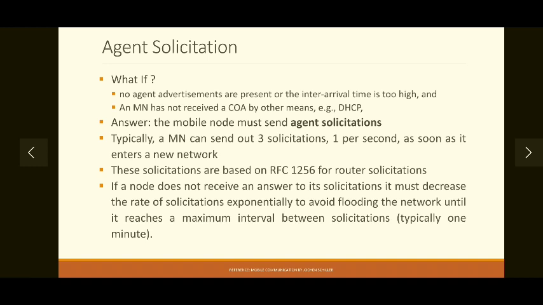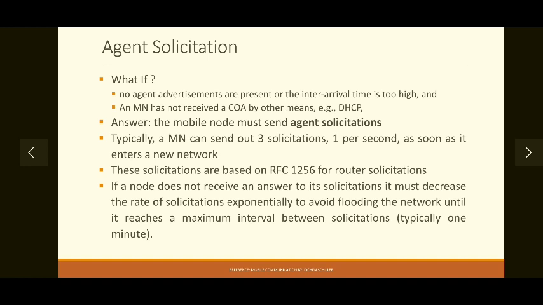Typically, a mobile node can send three solicitation messages, one per second, as soon as it enters the new network. So as soon as the mobile node enters a foreign network, it sends three solicitation messages if it does not receive the advertisement, and these three messages are sent one per second. That means within 3 seconds all three messages will be sent out. Now these messages are similar to the messages used in the fixed network, which are router solicitation messages. So the same message format is used for this one. In this video we are not going to see the structure of the solicitation message, because the same can be found in the fixed network.